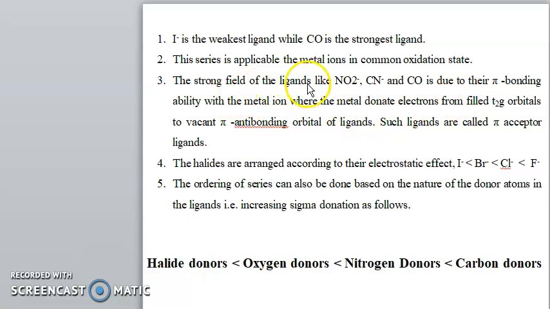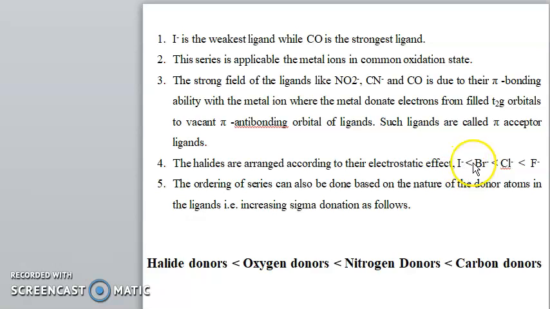The strong field of ligands like NO2 minus, CN minus and CO is due to their pi bonding ability with the metal ion, where the metal donates electrons from filled t2g orbitals to vacant pi antibonding orbitals of the ligands. Such ligands are called pi acceptor ligands, and the halides are arranged according to their electrostatic effect.